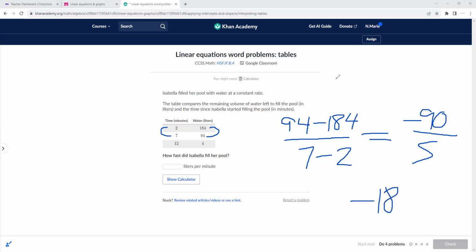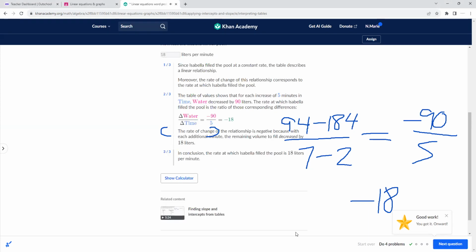So 18 liters per minute. I don't think they would want us to put the negative. We just need to state how much. So yeah, just 18 liters. Sorry about that. 18 liters per minute.